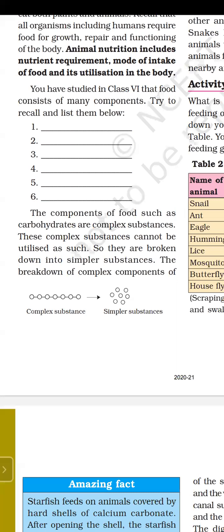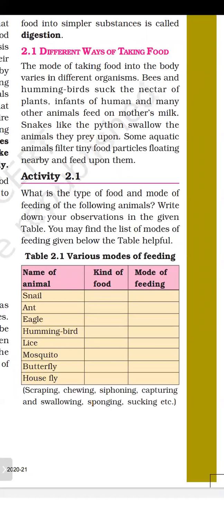Different ways of taking food. Animals take food in many different ways. Not each and every animal follows the same rule. They take food in different ways. The mode of taking food into the body varies in different organisms.